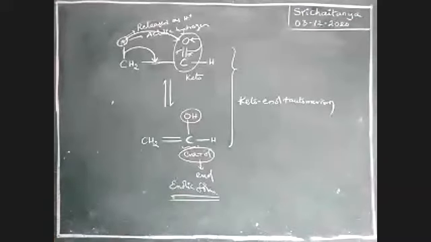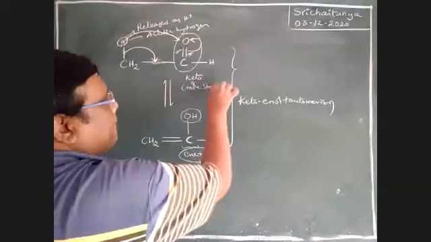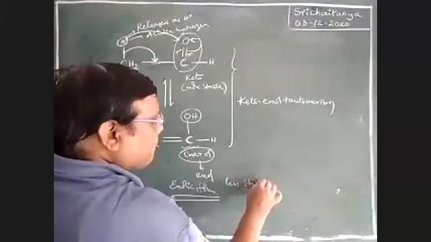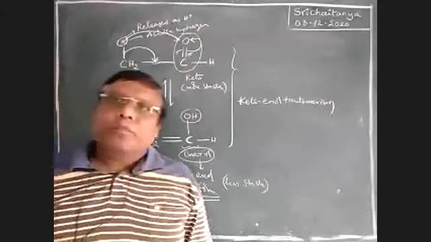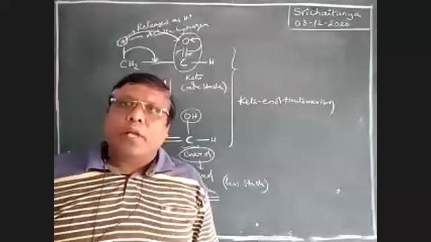Among these two structures, keto form is generally more stable than enol form, which is less stable. Generally, keto form is more stable than enol form. Okay. Now